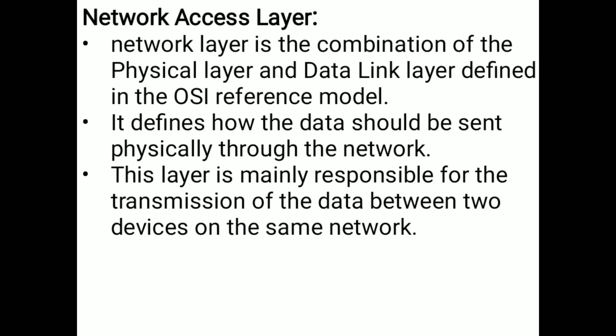It is the combination of the physical layer and data link layer defined in the OSI reference model. It defines how data should be sent physically through the network, and this layer is mainly responsible for the transmission of data between two devices on the same network.